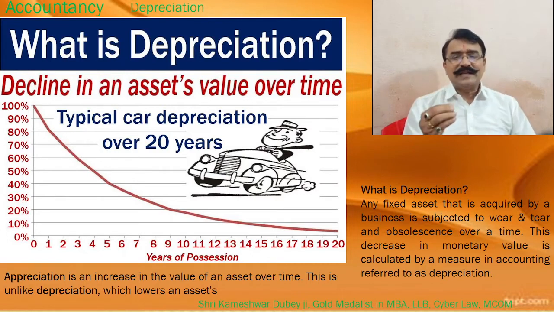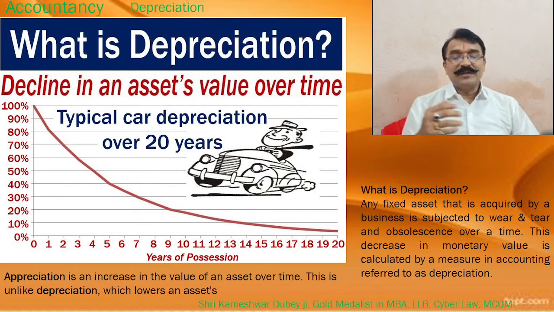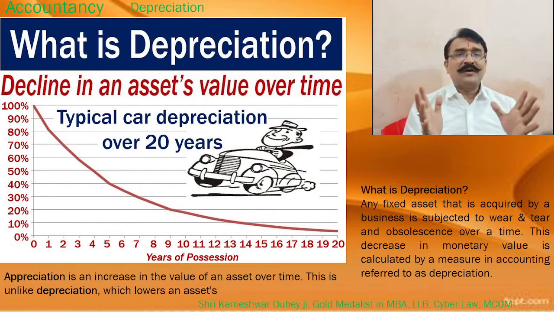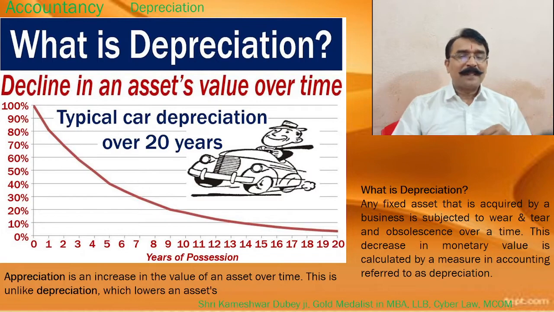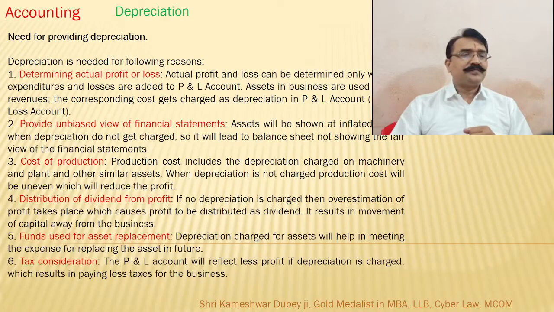Any fixed asset that is acquired by a business is subject to wear and tear and obsolescence over a period of time. This decrease in monetary value is calculated by a measure in accountancy referred to as depreciation. Depreciation is done mainly because of wear and tear. By usage, the value of the item slowly comes down.